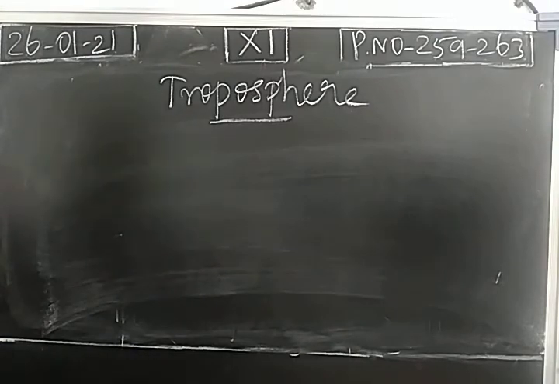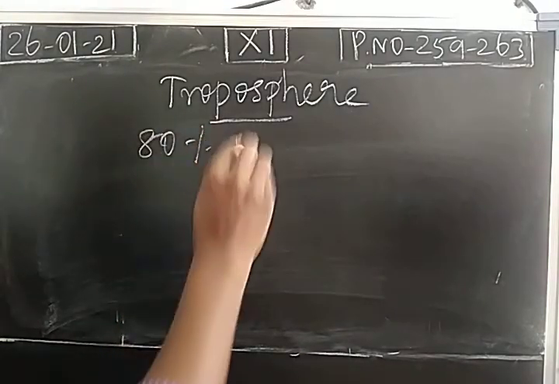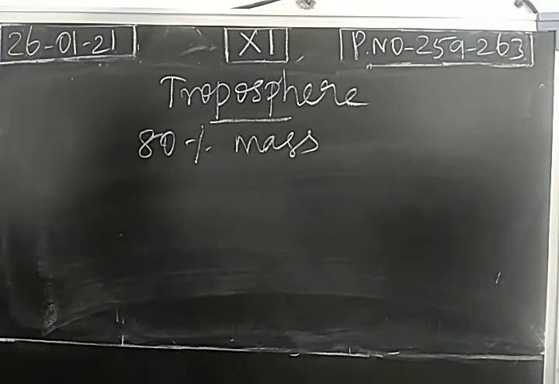Almost 80% of the mass of the atmosphere is in the troposphere. The maximum limit is 10 kilometers from the Earth's surface. Within this region, 80% of the mass is contained. We have liquid as well as solid components. So almost 80% of the mass of the atmosphere is in this region, the troposphere.